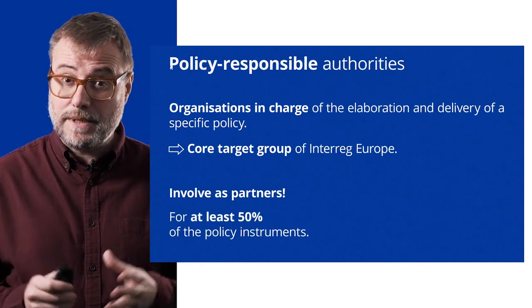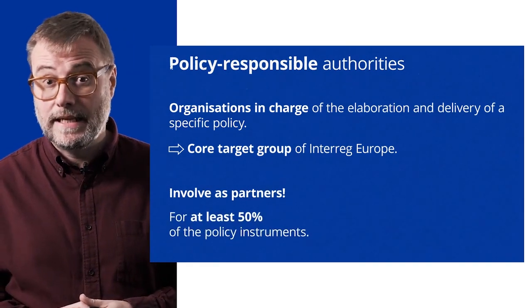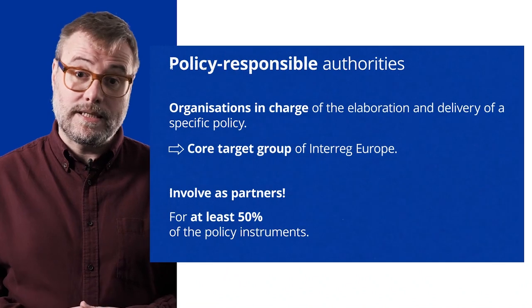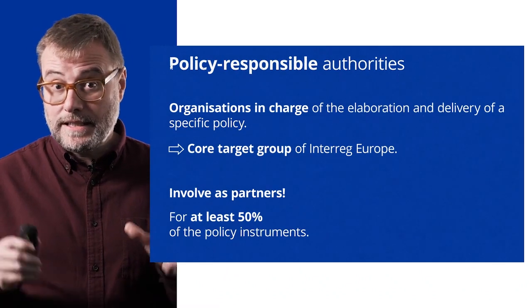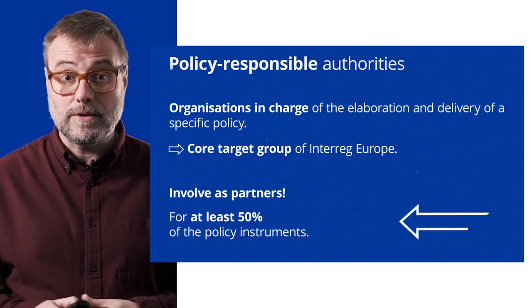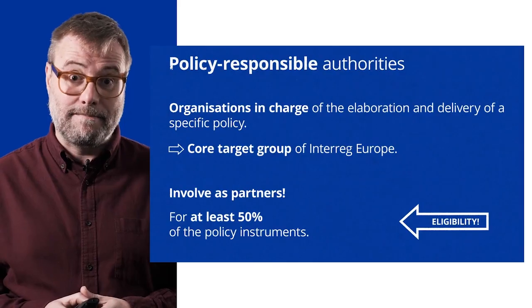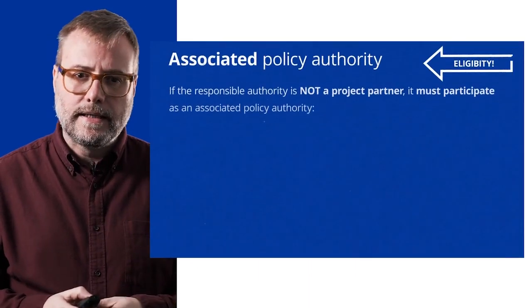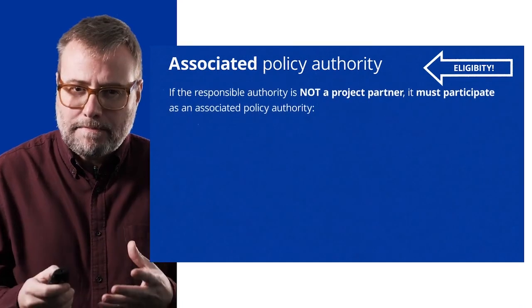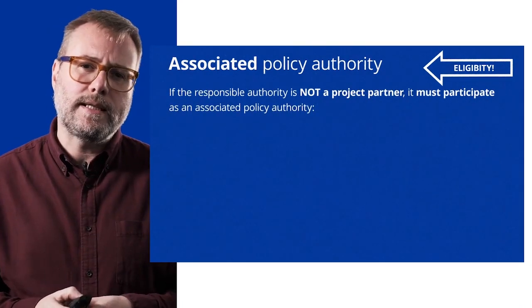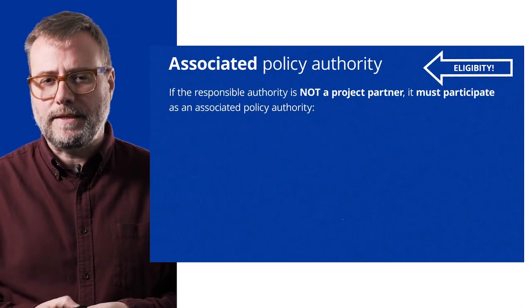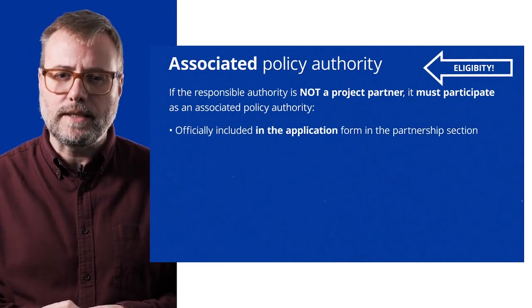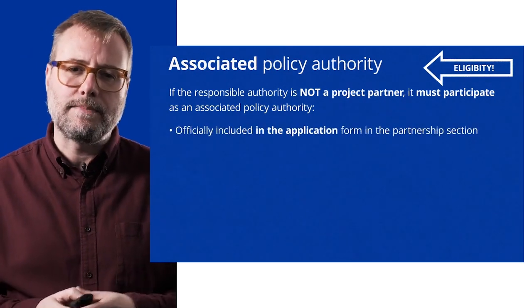For at least 50% of the policy instruments addressed, the partners have to be the policy responsible authorities. This is very important for you to keep in mind because it's an eligibility criteria. If the policy responsible organization cannot be involved as a partner, then they must participate in the project as an associated policy authority. They will be officially included in the application, in the partnership section.